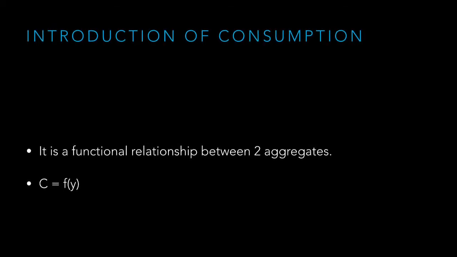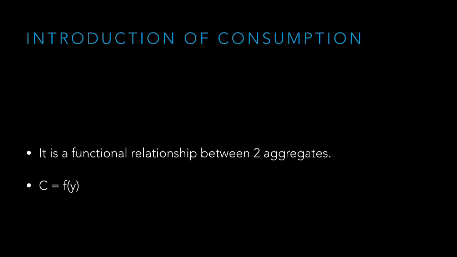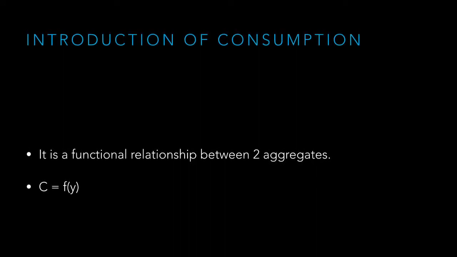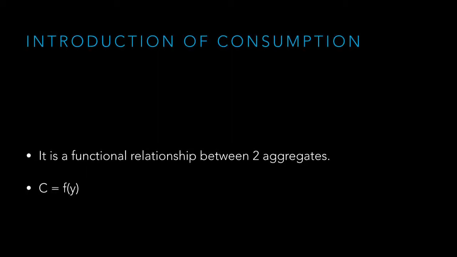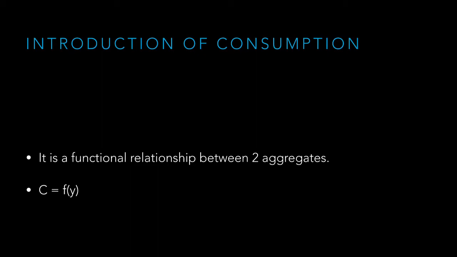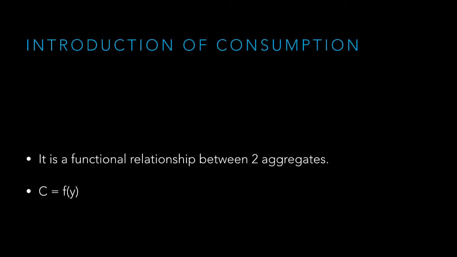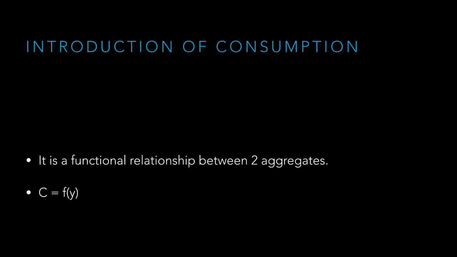In this chapter, we are going to learn consumption function, psychological law of consumption, investment function, multiplier, accelerator, and super multiplier. Let's learn the meaning of consumption function. The consumption function is otherwise known as marginal propensity to consume. This shows the relationship between two aggregates, that is demand and supply.